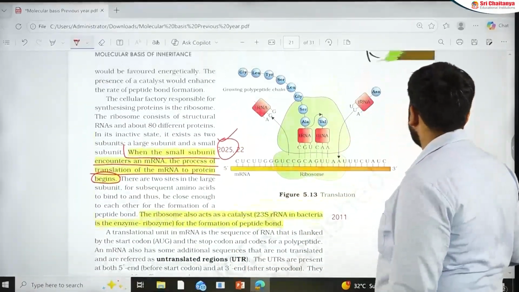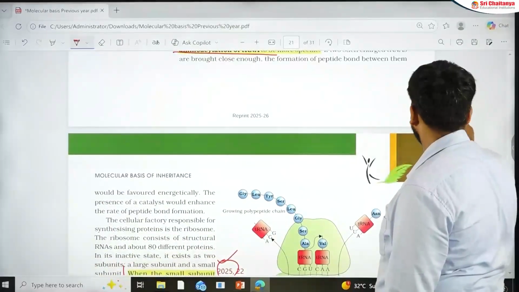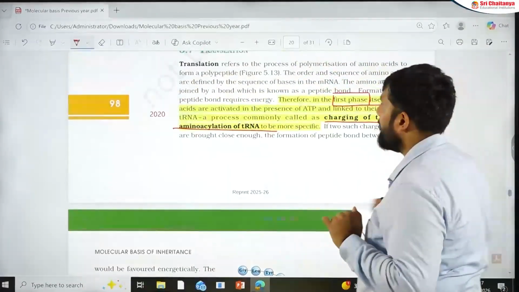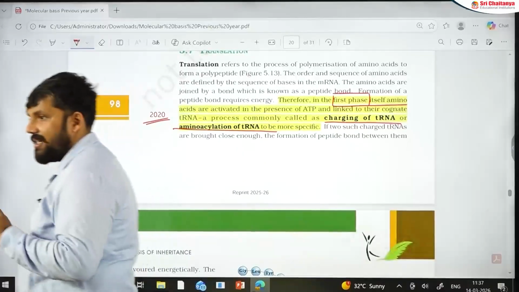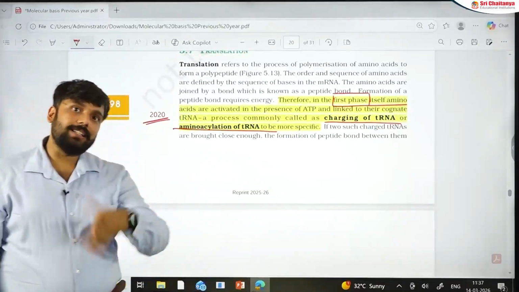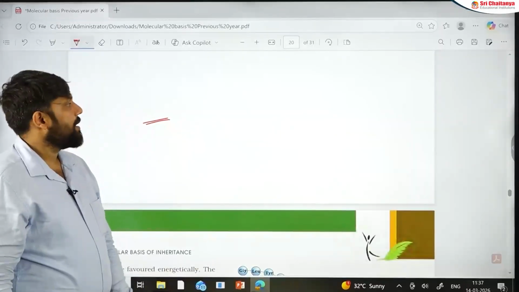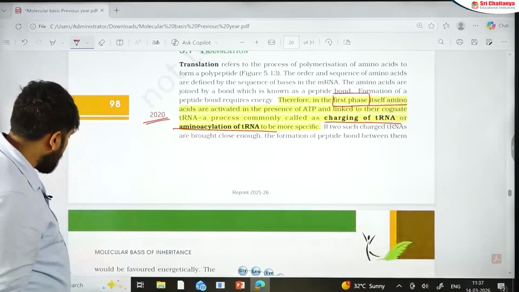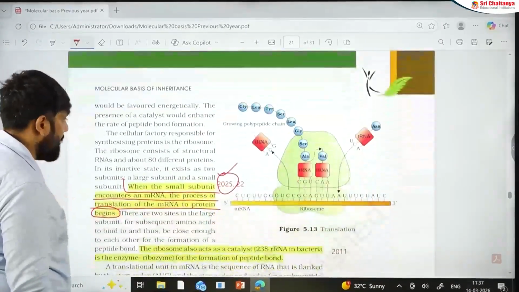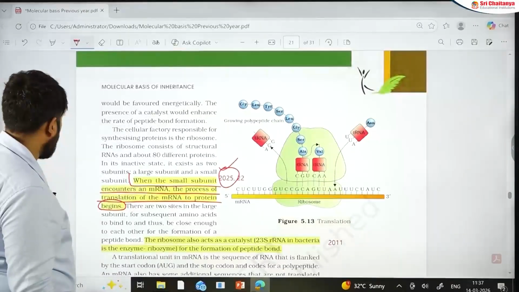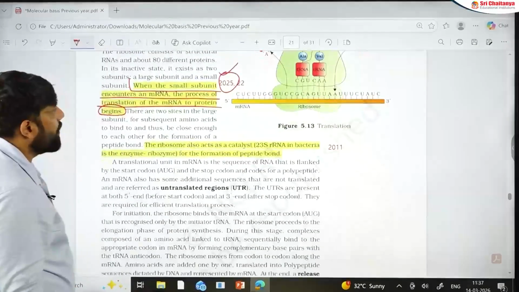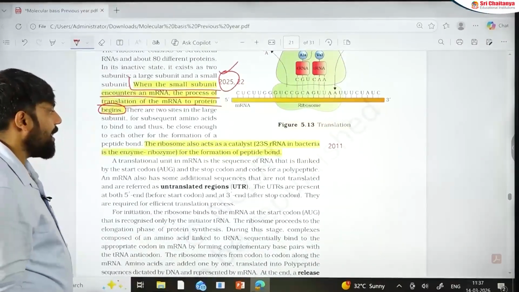And just see the previous one. Both of them appeared in NEET. This is the 2020 question. Small word change and you have a different question. If the first phase is mentioned, go for charging of tRNA or amino acylation. But if they say beginning, starting, then you have to go for the mRNA binding to the small subunit. That is an important aspect there.